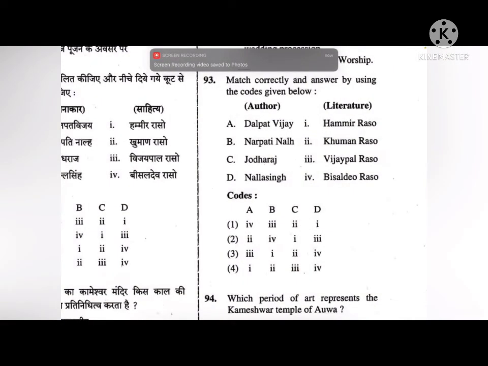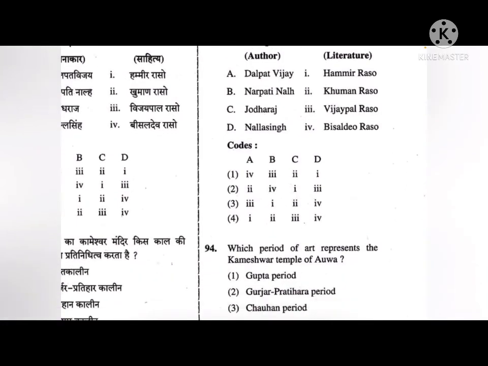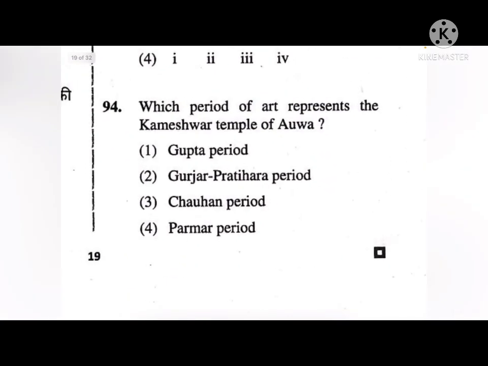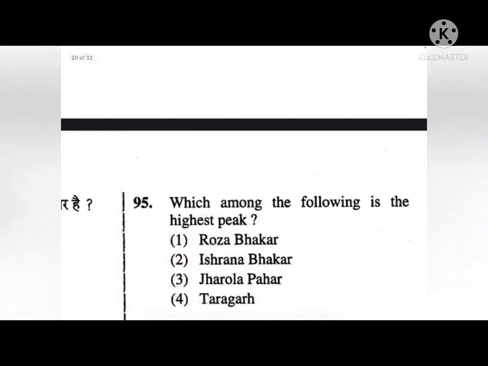Okay, match correctly and answer by using the codes given below. Okay, so option 1, 2, 3, 4 and the literatures are also given. So the correct answer to this is 2. Okay, next. Which period of art represent Kameshwar temple of Ahuva? Gupta period, Gujar Pratihara period, Chauhan period or Paramar period? Correct answer is Gujar Pratihara period.